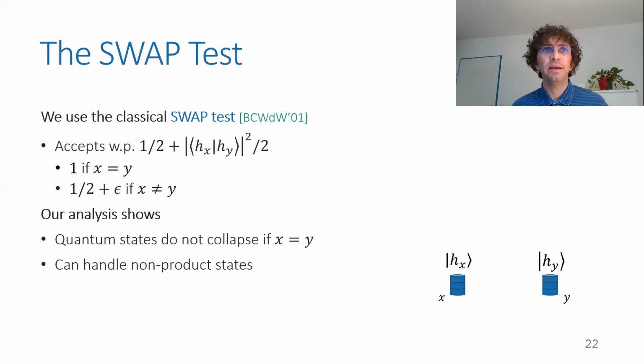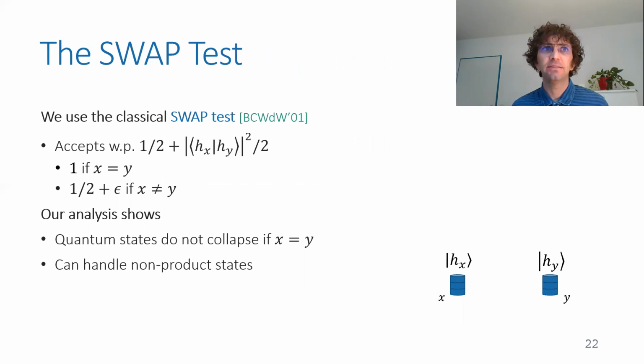And then we use a widely used quantum test, which is called a swap test, for testing equality. In this test, we accept with probability half plus the inner product squared over 2, or more concretely, probability 1 if x and y are equal, and probability only half plus epsilon if they are not equal.